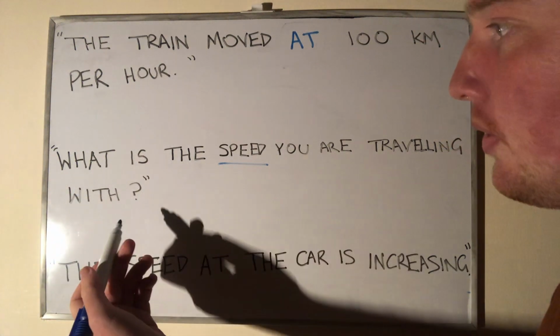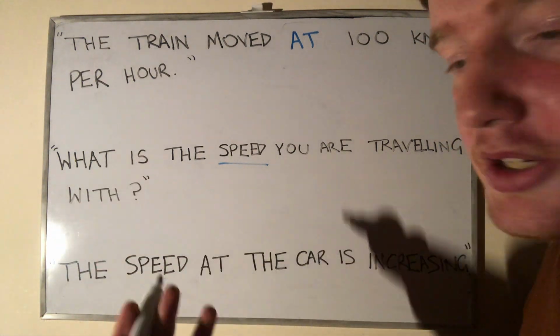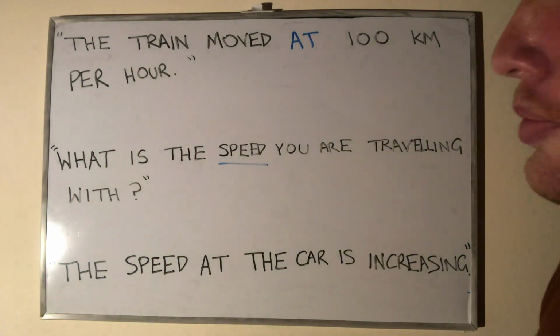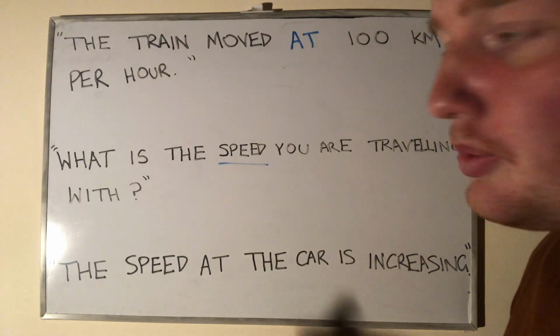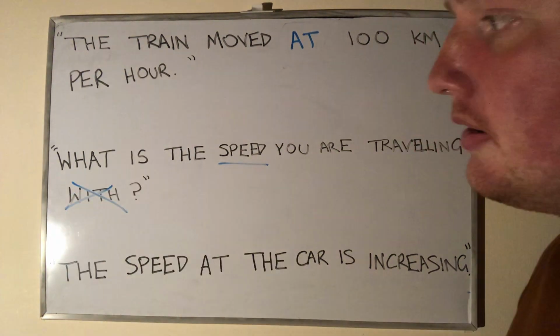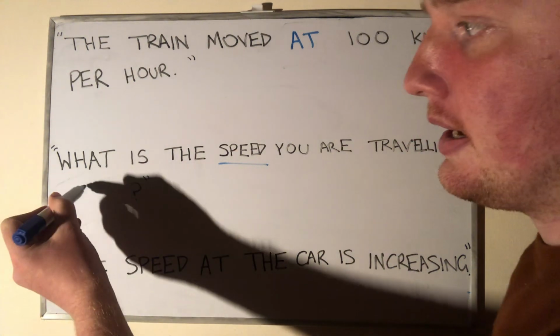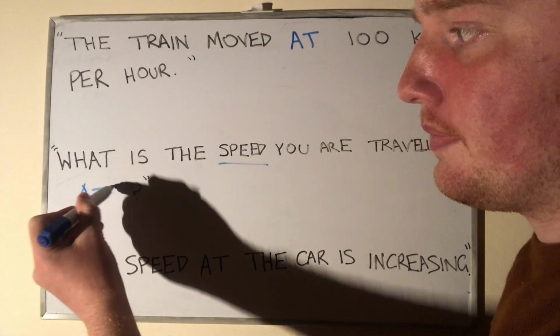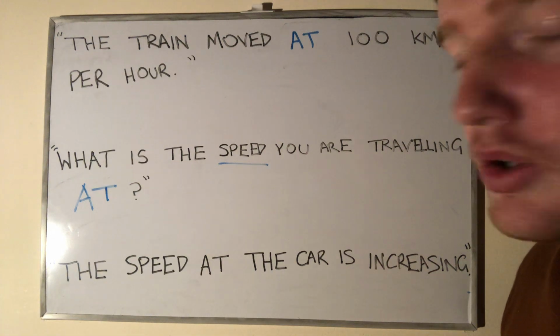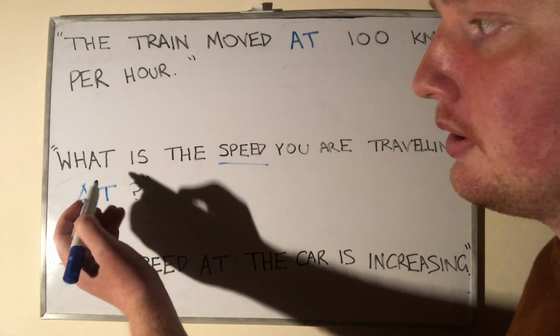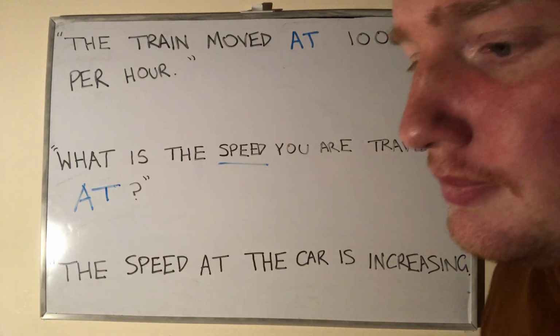They're questioning what those would be. What is the magnitude? And so as a result, like our previous example, we would not use with. No, instead, we would use at. We use at to talk about the magnitude of speed in English.